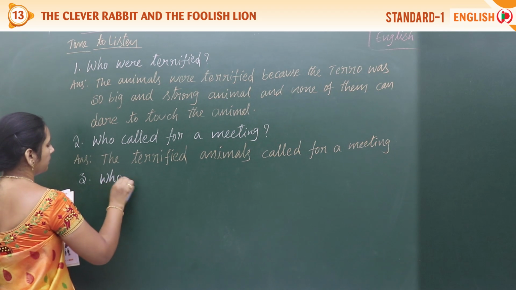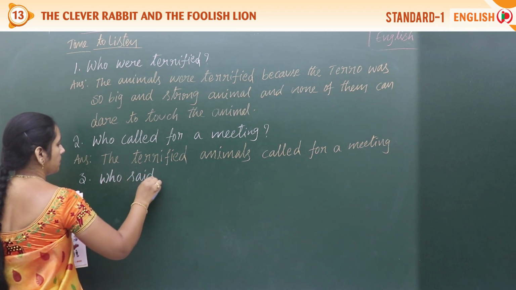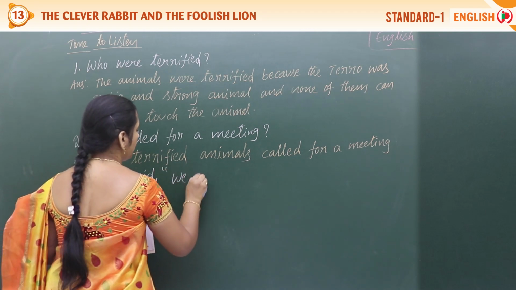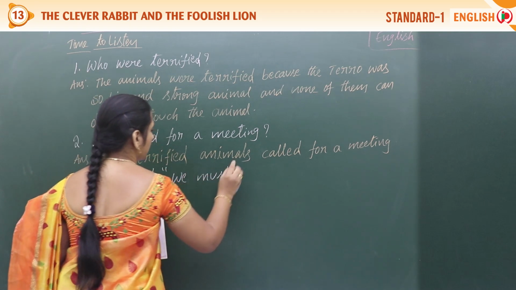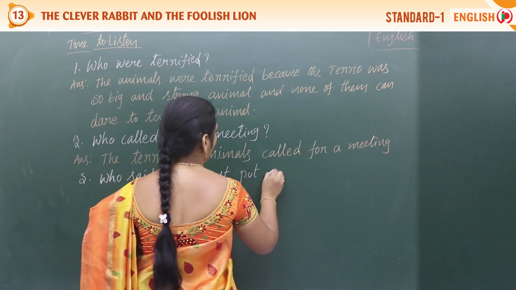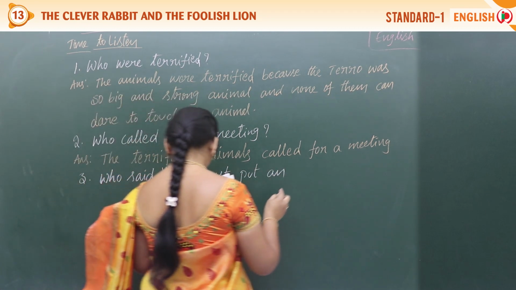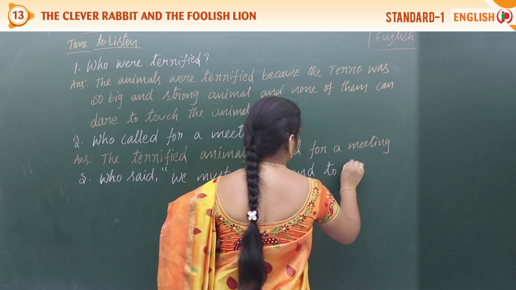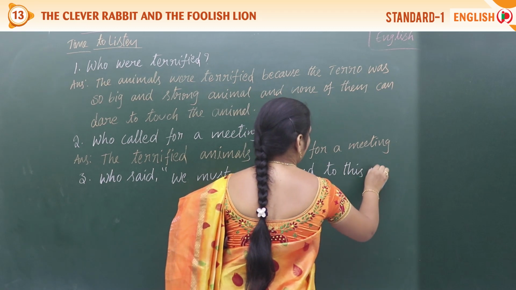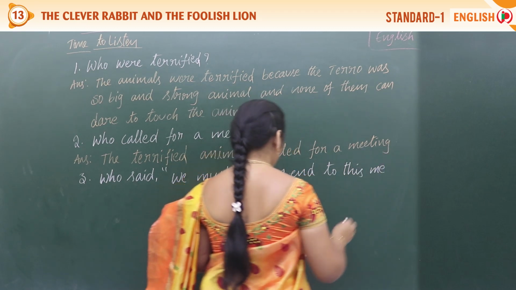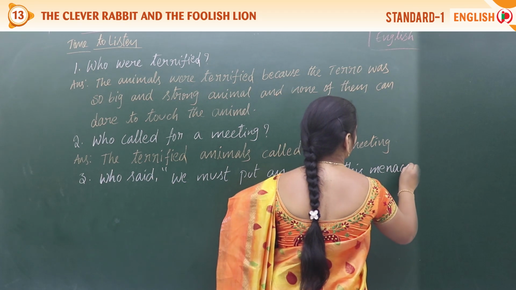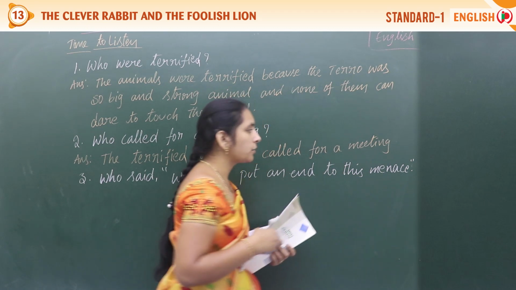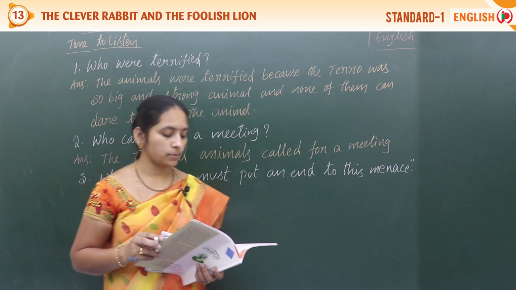Who said, quotation start, we must put an end to this menace. We must put an end to this menace. Who said this one?